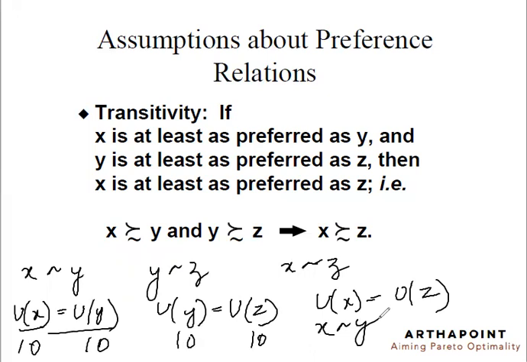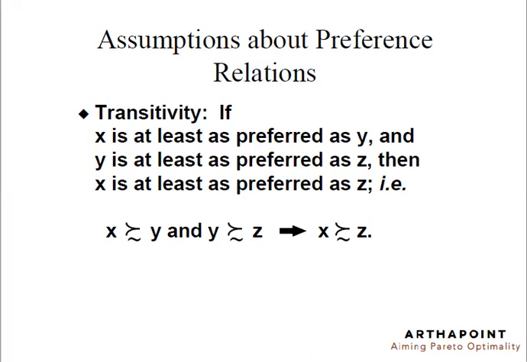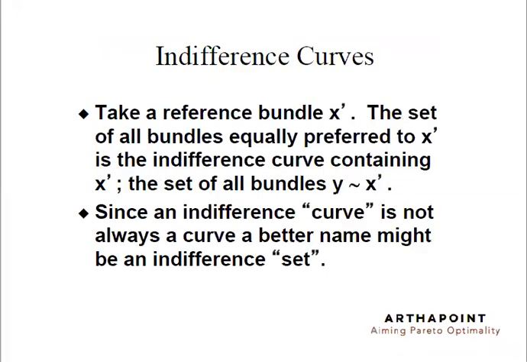So transitivity holds true for weak preferences, for strong preferences, and it also holds true for indifferent preferences. These are the few assumptions of the preferences.